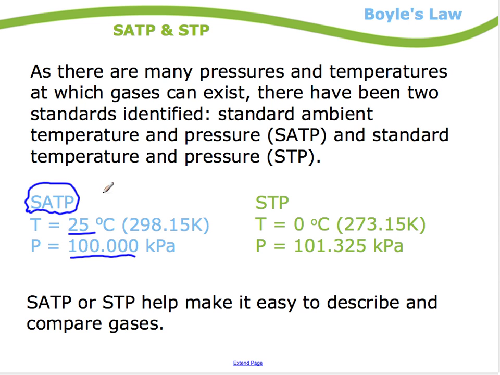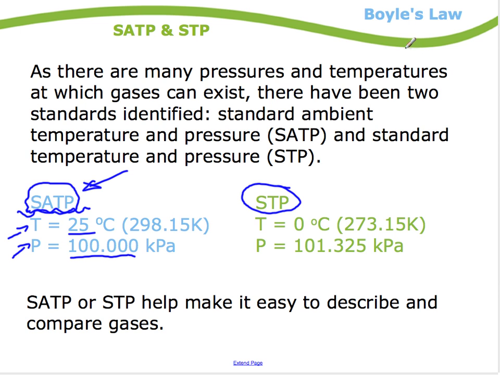If I say standard temperature and pressure, or STP, not to be confused with the oil, so if I just say STP, that means the temperature is 0 Celsius and 101.325 kilopascals. Okay, so often a question might just say a certain gas at SATP. As soon as they say at SATP, you know exactly where the temperature and the pressure are of that gas.